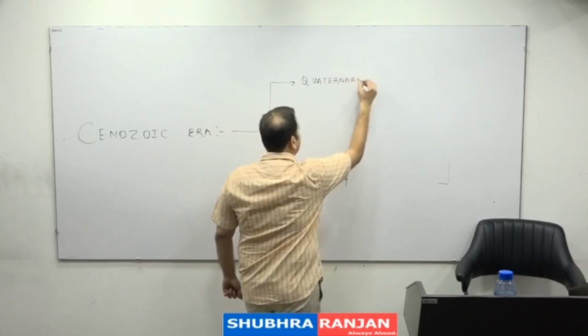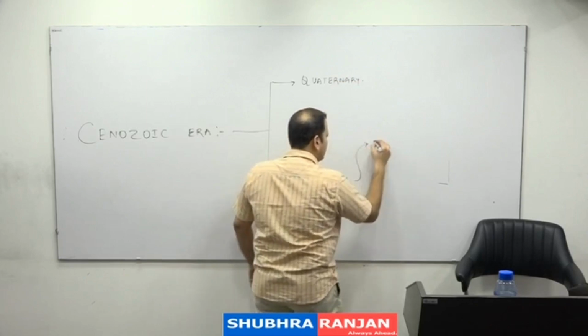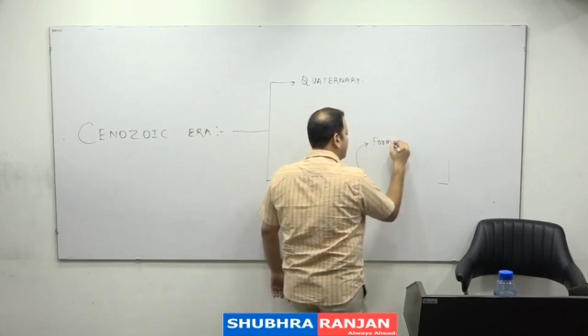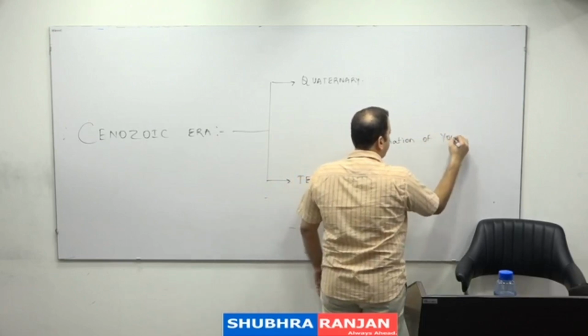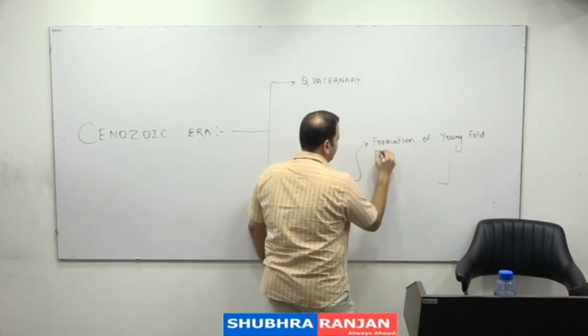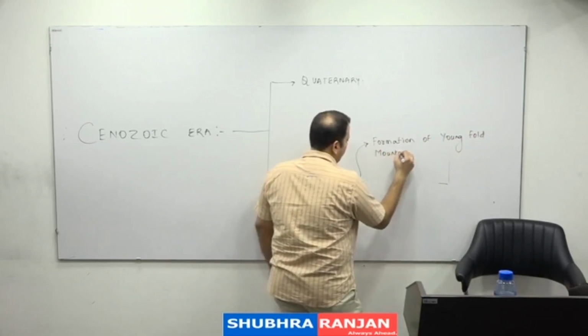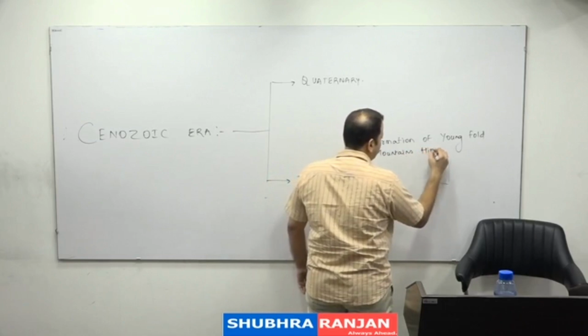And you already know tertiary period में क्या हुआ? There was a formation of young fold mountains, known as Himalayas.